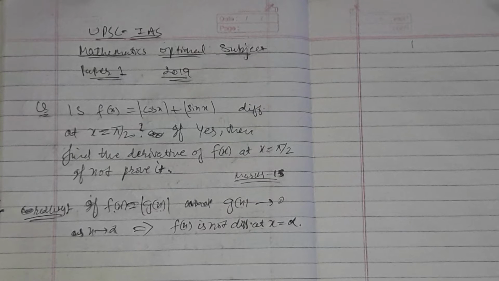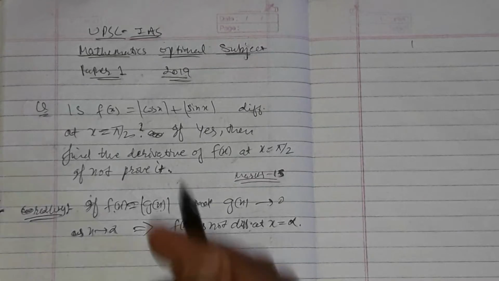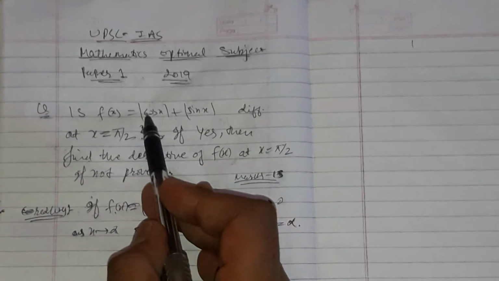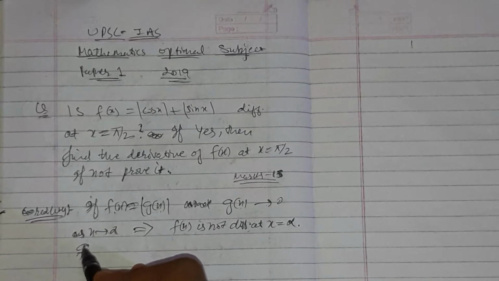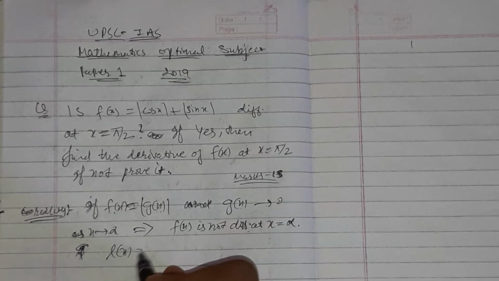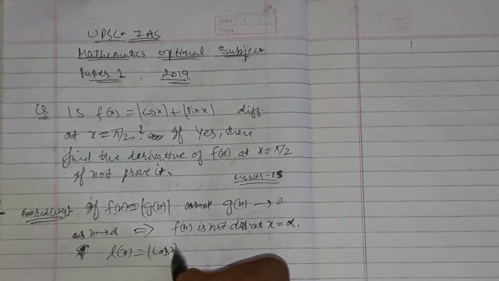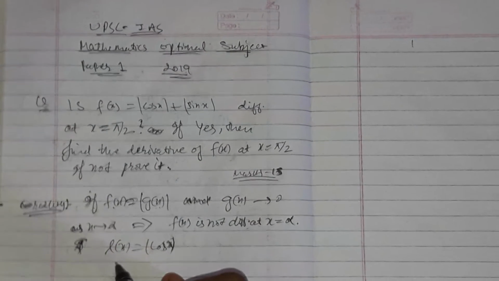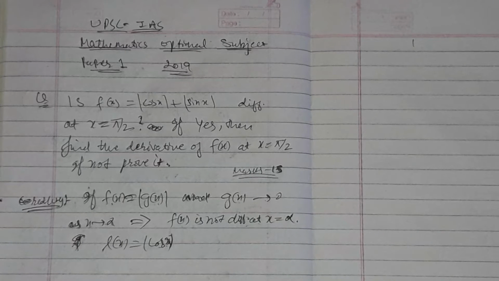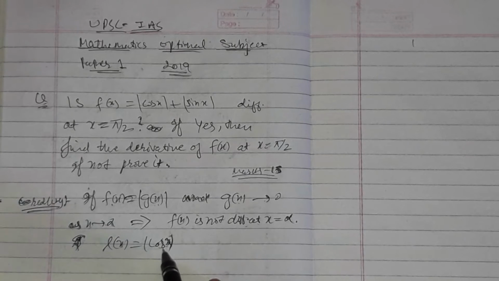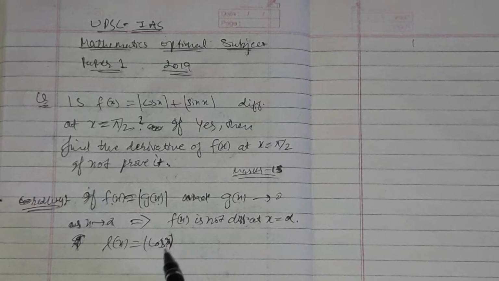My intuition says that f is not differentiable. Why? Because of my mod cos x. If I choose L of x equal mod cos x, I know that cos x tends to 0 as x tends to pi by 2, because they have asked me at the point pi by 2, and cos at pi by 2 is 0.